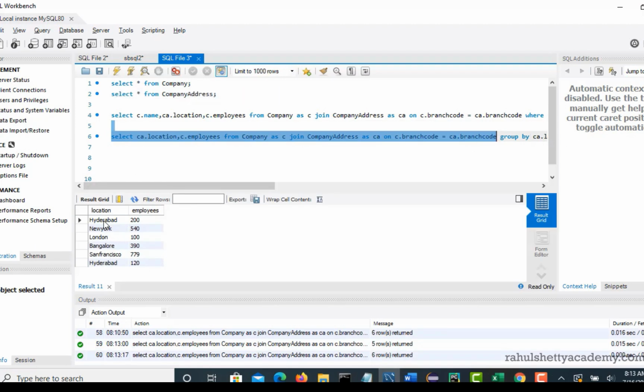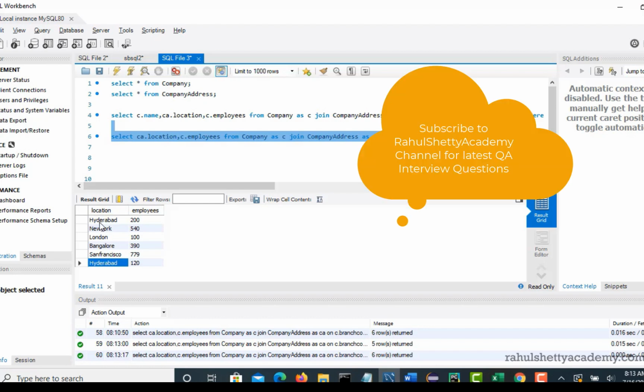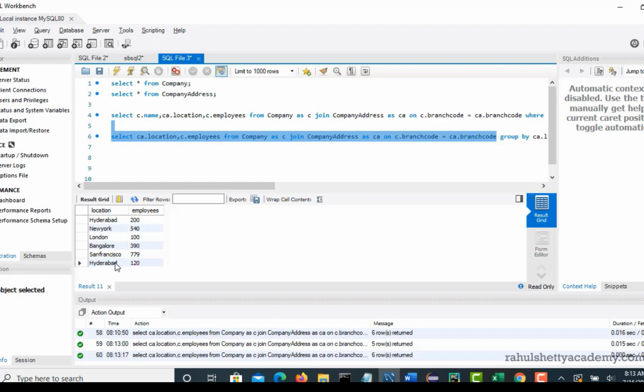When you apply group by, these two get merged, but after they are merged, you can tell your SQL query what to do on that group. For example, you can tell it to apply sum on that group. For the Hyderabad group, it applies sum on employees 200 and 120.